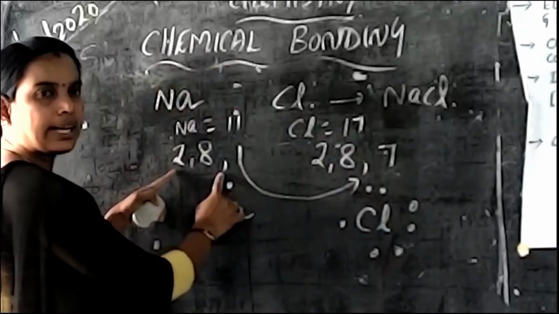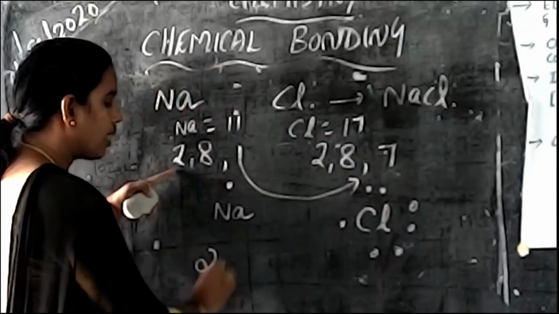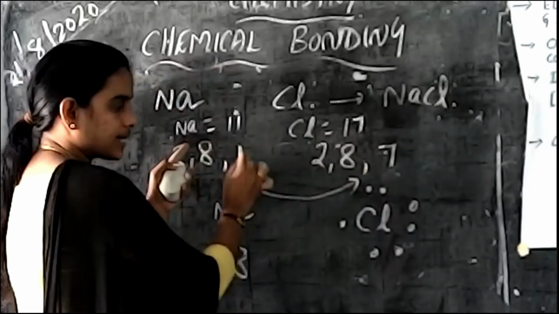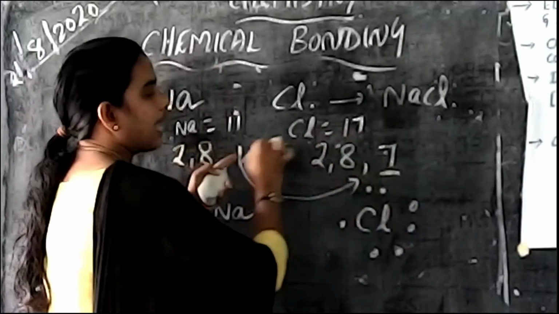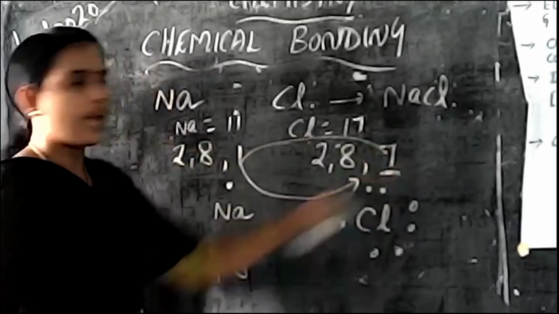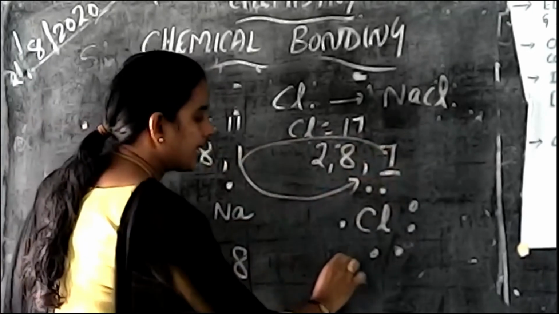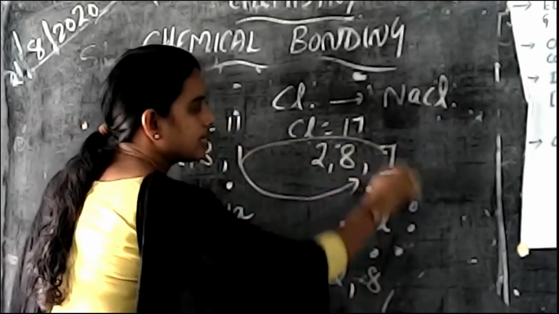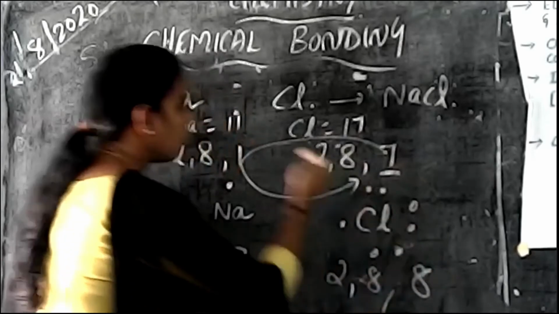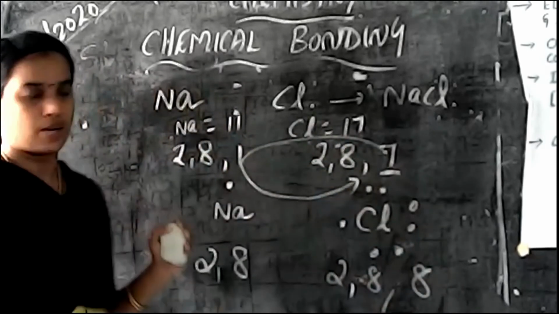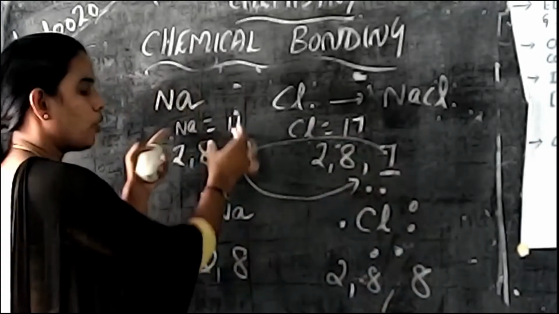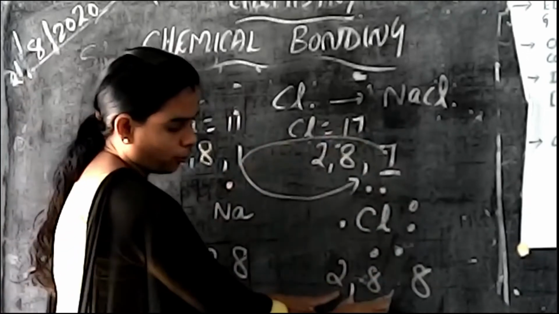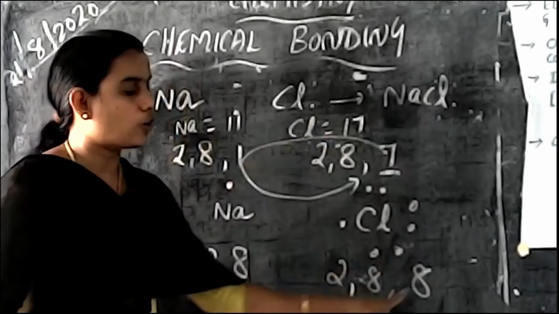Then what is remaining here? 2, 8. Here what happens? This chlorine accepts this 1 electron and it is converted into 8. Then what is the final electronic configuration? 2, 8, 7 is converted into 8 because it accepts 1 electron. So finally, sodium has a configuration 2, 8. Chlorine gets a configuration 2, 8, 8.